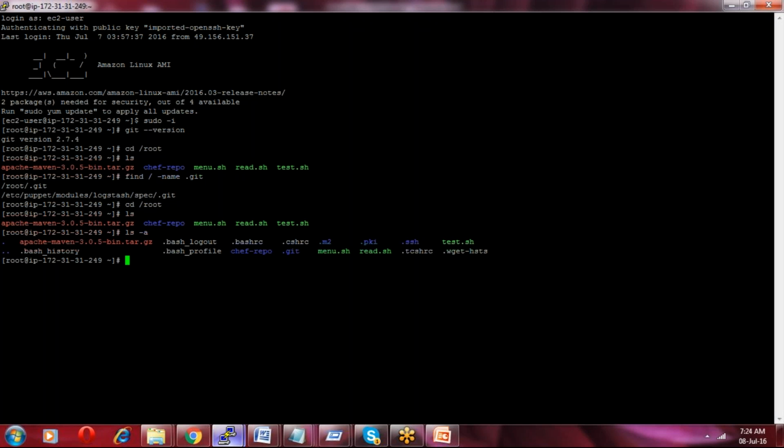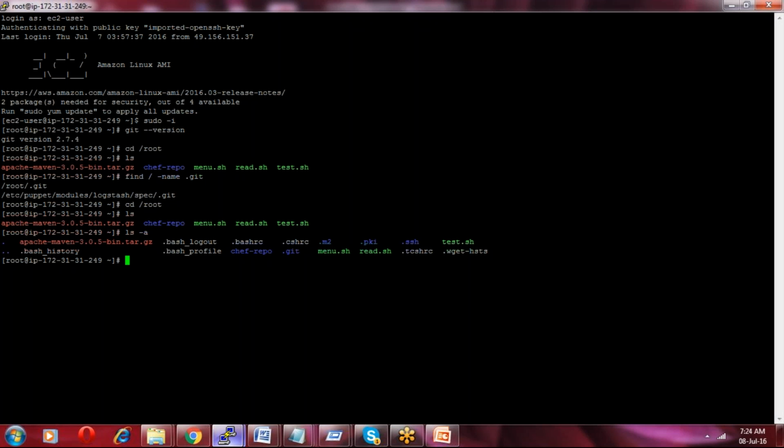Here we have seen yesterday some commands like git add and then git commit. Before that, what is the first command? If you want to create a repository, what is the command to create a repository? git init. So git init is to create a repository. Once you say git init, what will happen? It will create a .git folder. The .git folder is nothing but a database for the git repository.